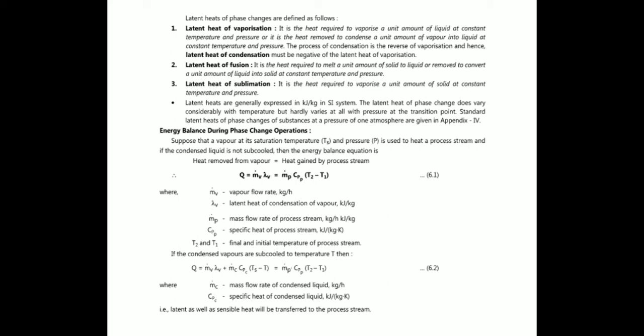Then the energy balance is: heat removed from vapor equals heat gained by the process stream, or Q = m_V λ_V = m_P Cp_P (T2 − T1), where m_V, λ_V, m_P, Cp_P, T1, T2 are the respective parameters. And if the condensed vapors are subcooled to temperature T, then the equation is given by 6.2, where m_C and Cp_C are the specific parameters regarding equation 2.